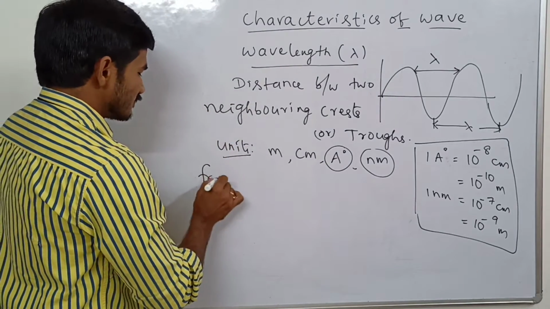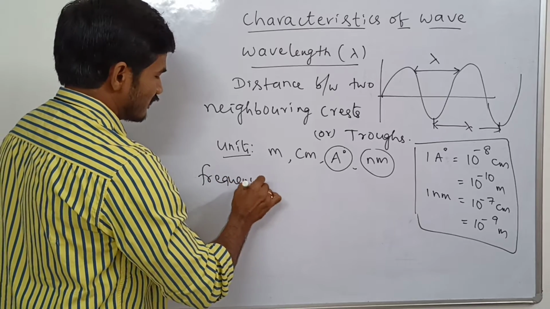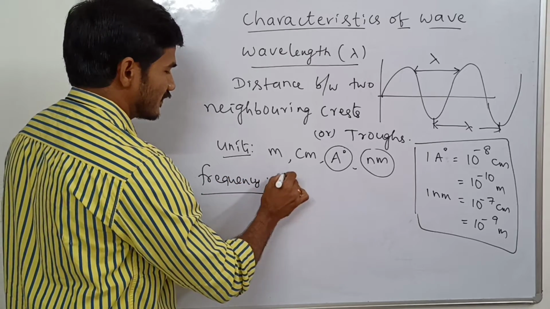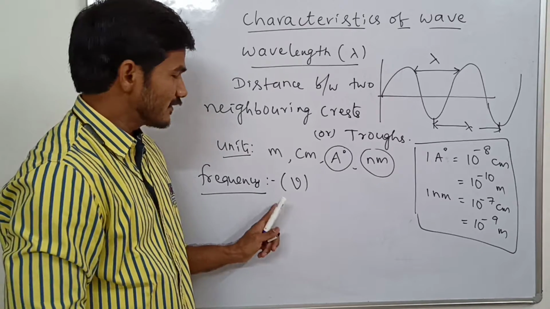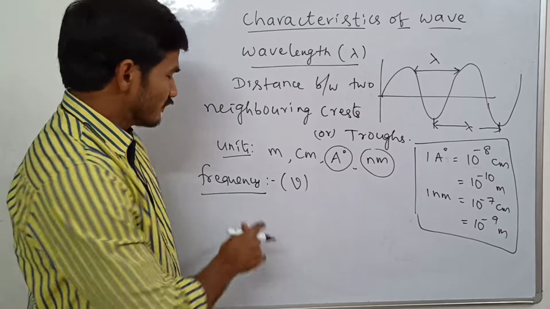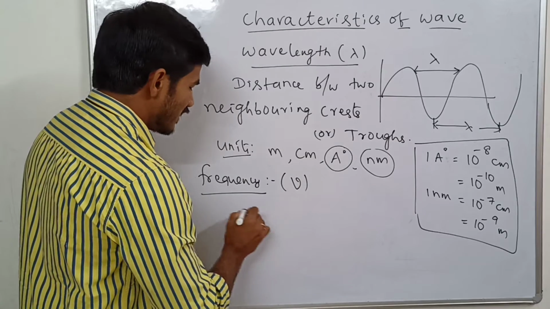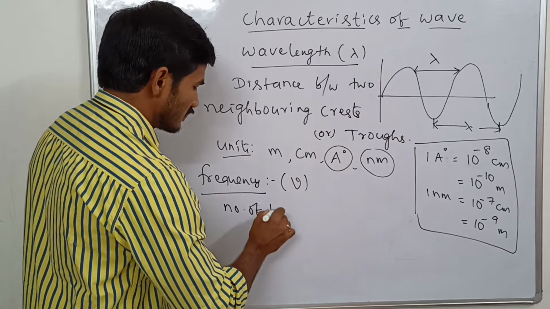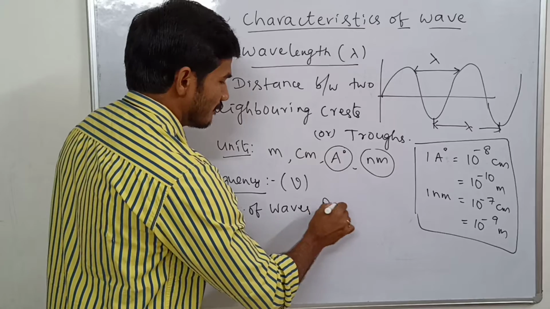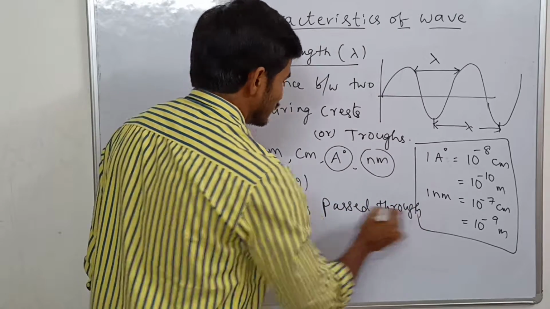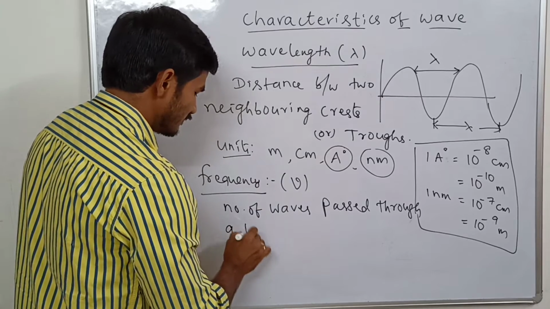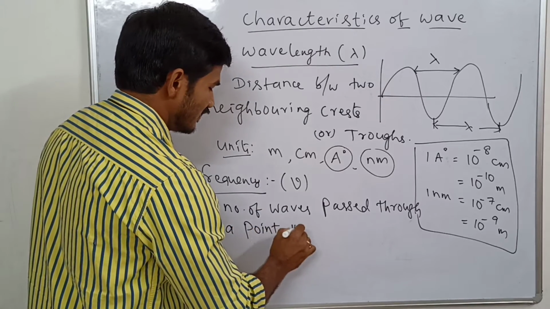Next one is frequency. Frequency is another characteristic property of the wave. Frequency is represented by nu. So frequency is nothing but the number of waves passing through a fixed point in 1 second.